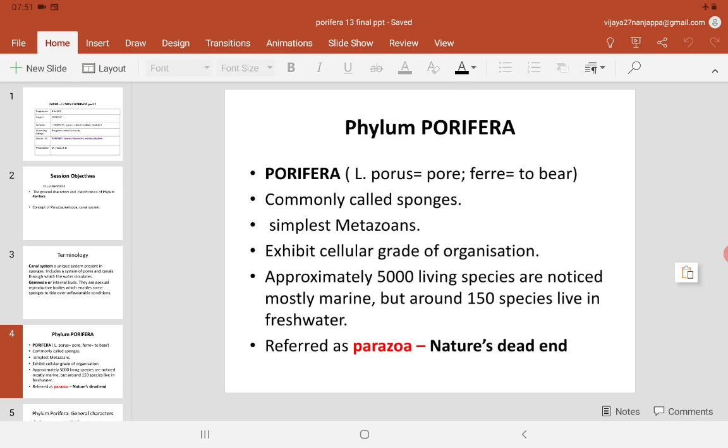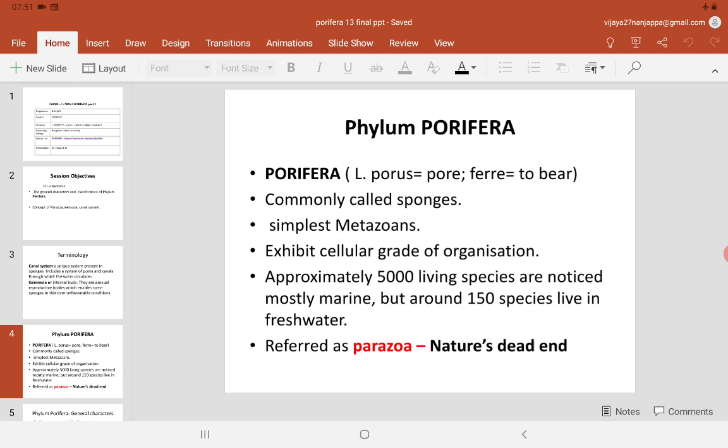What is the reason? When you go through the evolution of the animal kingdom, from protozoa, on one hand, poriferans have originated, and on the other hand, coelenterata.